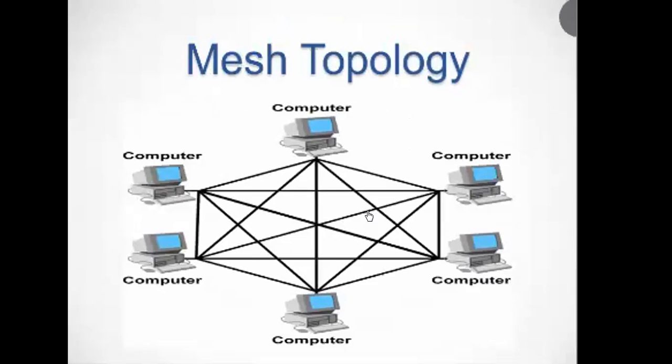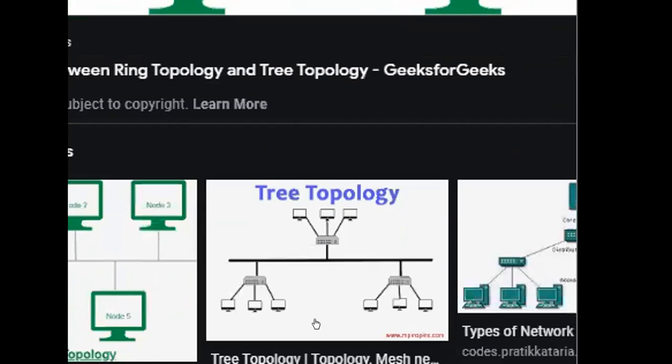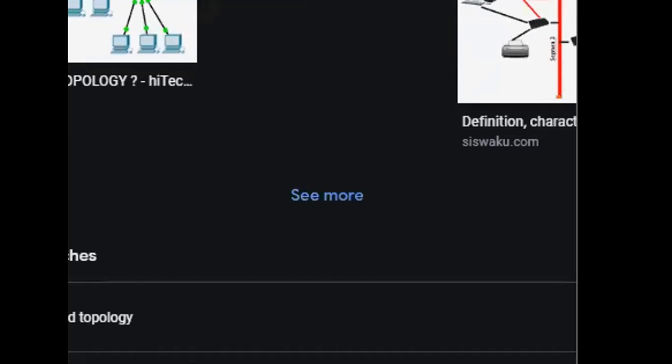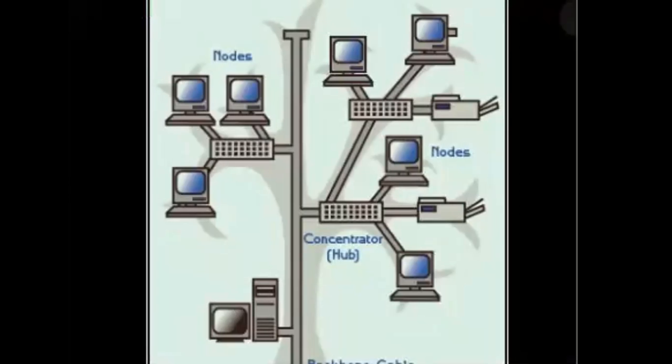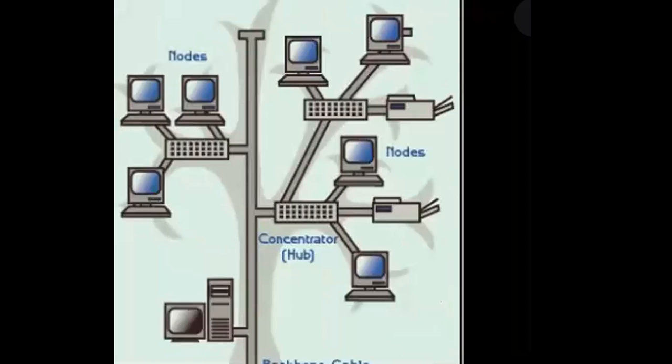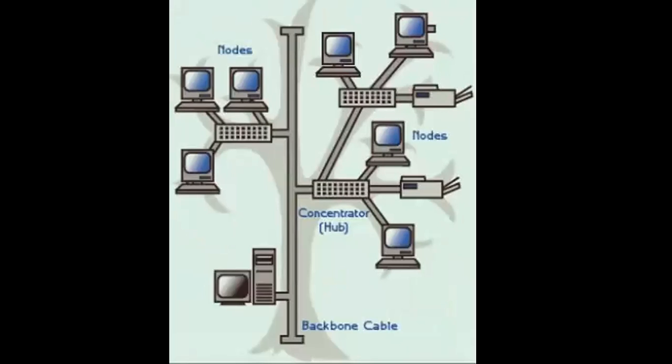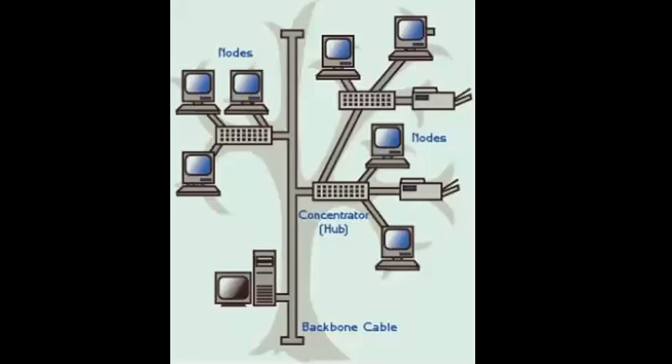Next one is tree topology. See, this is the example of tree topology. A tree topology is a hybrid topology which uses a combination of star and bus. A backbone cable in a bus topology acts like the stem of a tree, and star networks are connected to the main backbone cable like the branches of a tree.